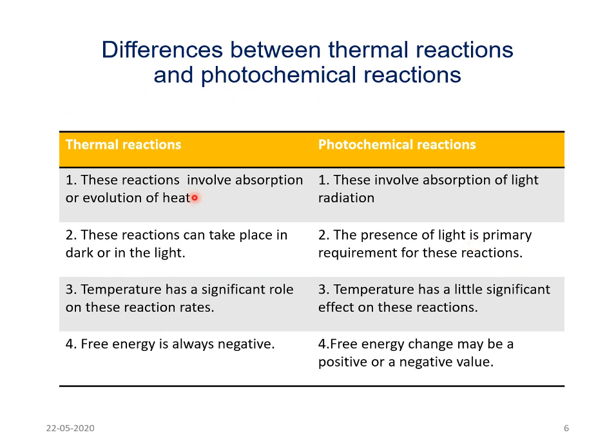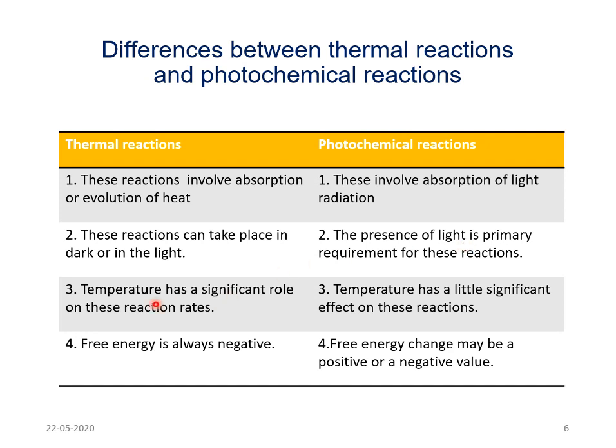Now, if we see this slide here, this is the difference between a normal thermal reaction or ordinary reaction and a photochemical reaction. Thermal reactions generally proceed by the absorption or evolution of heat, whereas photochemical reactions involve absorption of light radiation. Thermal reactions may occur in dark or light, but photochemical reactions generally occur only in the presence of light, which is the basic requirement for them.